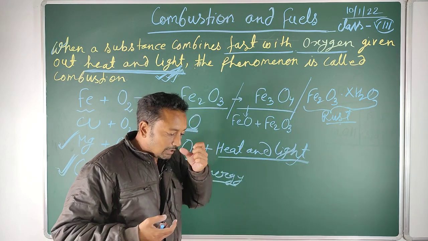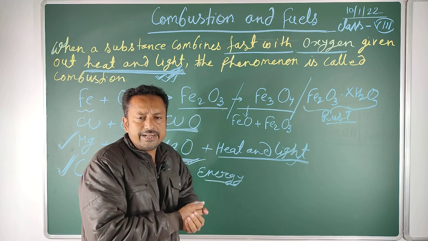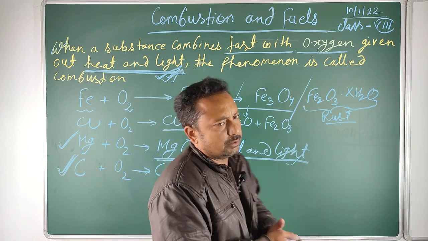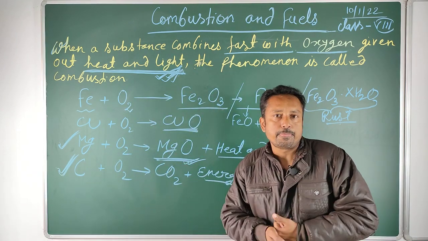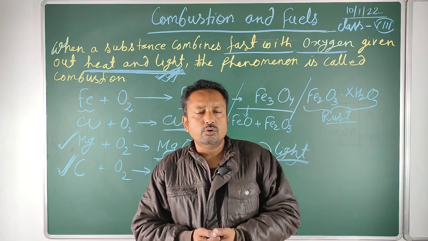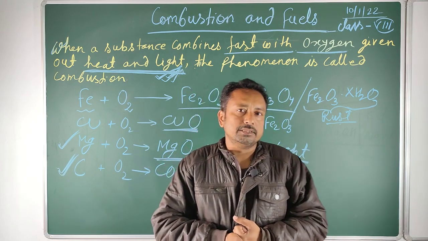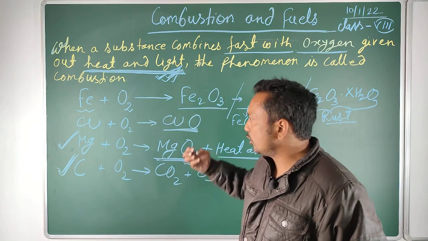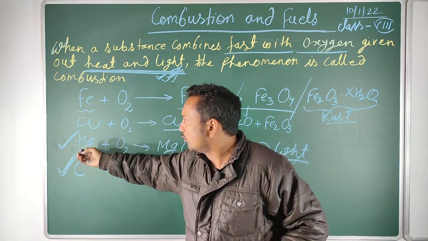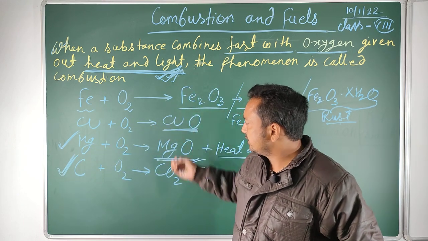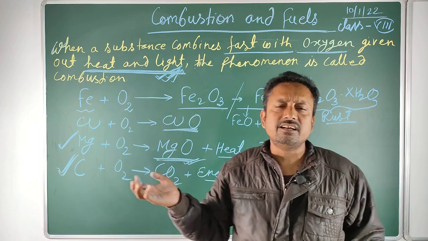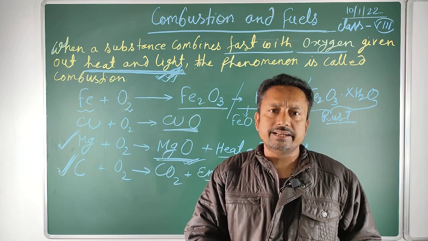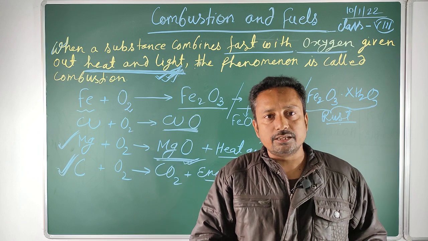Now, some other factors which influence the rate of combustion and also initiate the process of combustion: the supporter of combustion, and that is oxygen, that is air, or generally it is oxygen. So oxygen is the supporter of combustion. Without oxygen we can't combust anything, because if there is no oxygen, then how would any element combine with oxygen? Just as we discussed, combustion is a special type of oxidation process, so it must need oxygen, and that is here the supporter of combustion.